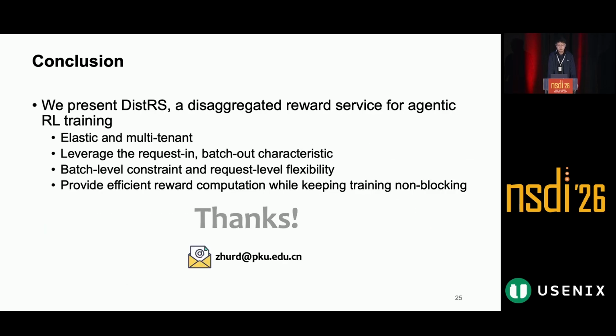To conclude, we present DistRS, a disaggregated reward service for agentic RLVR training. DistRS is elastic and multi-tenant, and it leverages the request-batch characteristic of reward service workloads, with batch level constraint and request level flexibility. It provides efficient reward computation while keeping training non-blocking.